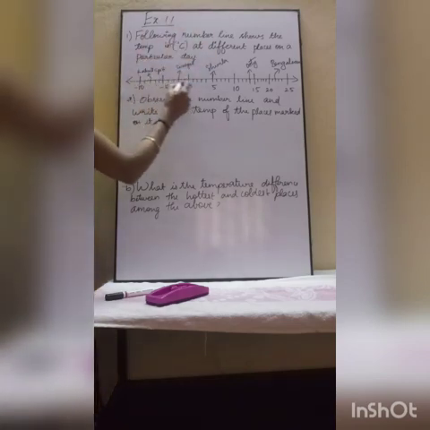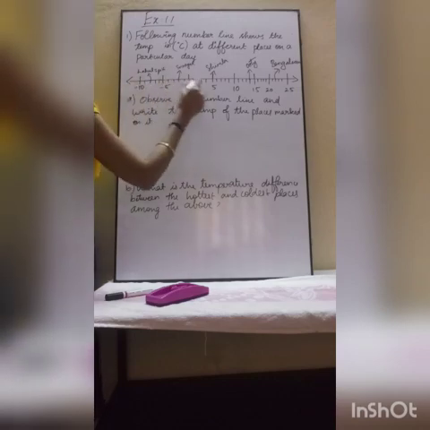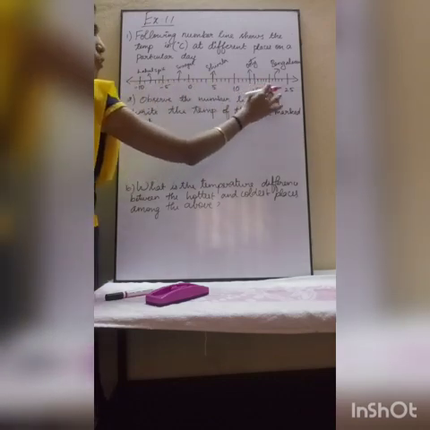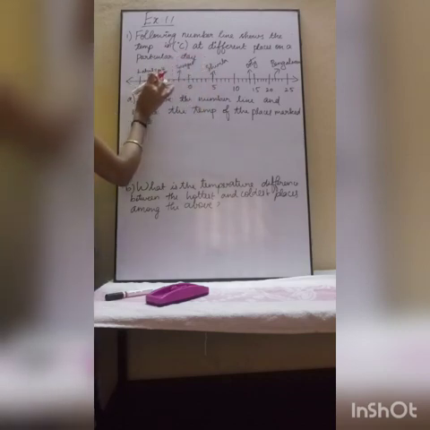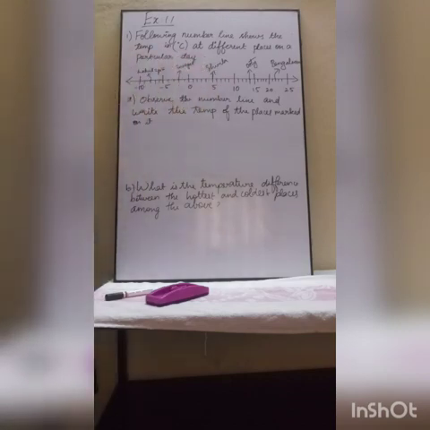See here 0, minus 5, minus 10, 5, 10, 15, 20 are all given. In that, certain places' temperatures are given. You can refer to that from your textbook. I have just drawn it, that's all.